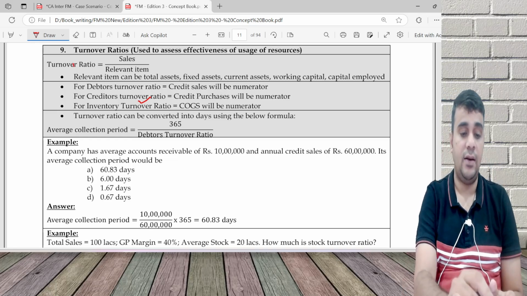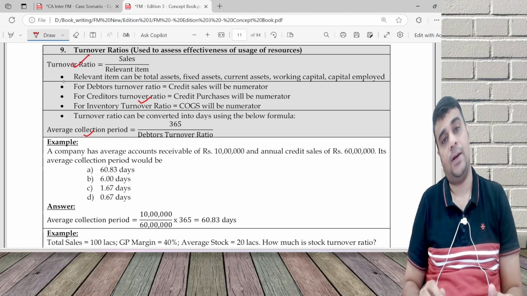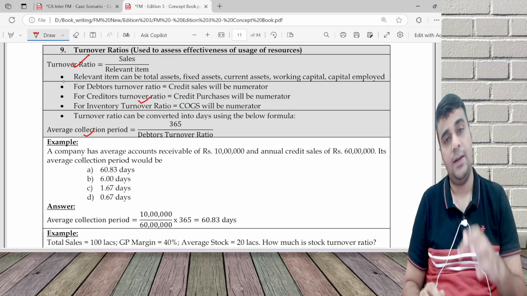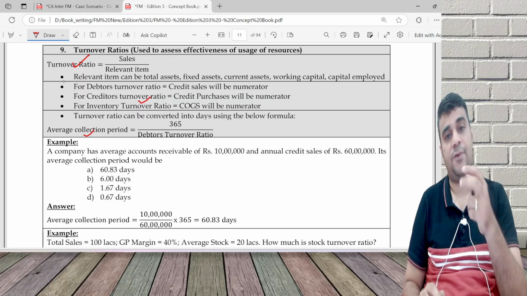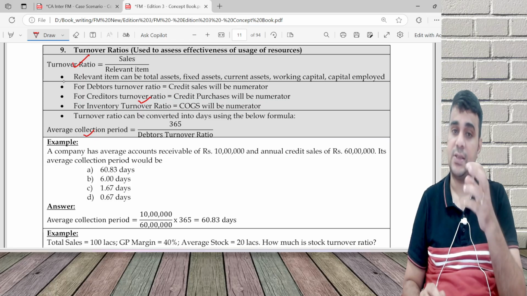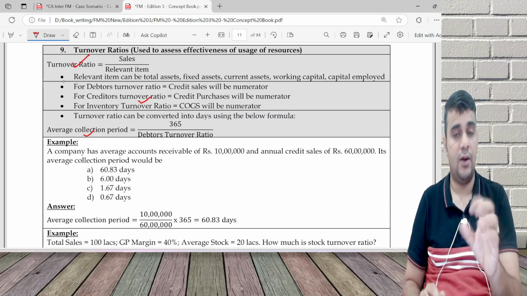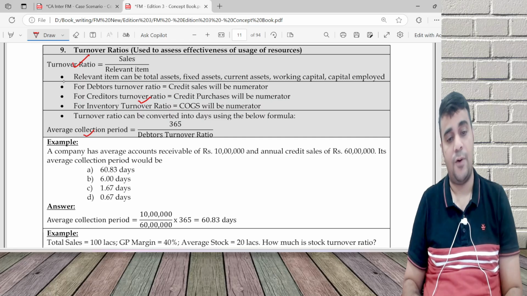The inverse of turnover ratios gives the average collection period, which is 365 by debtors turnover ratio, 365 by inventory turnover ratio, 365 by creditors turnover ratio. That formula is what is used here.